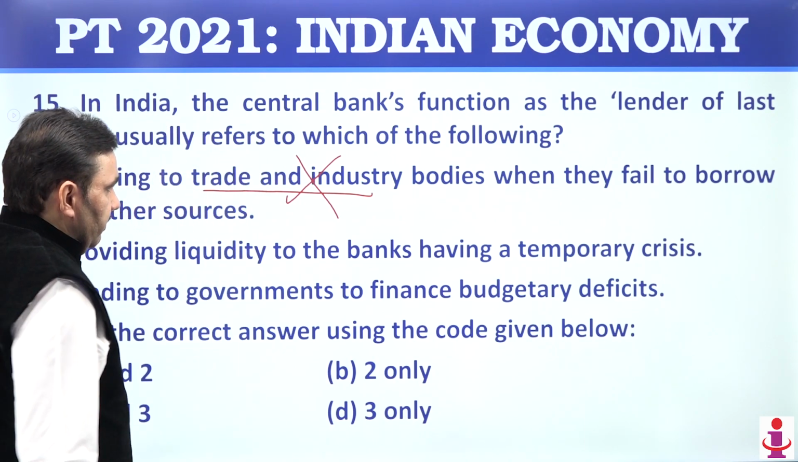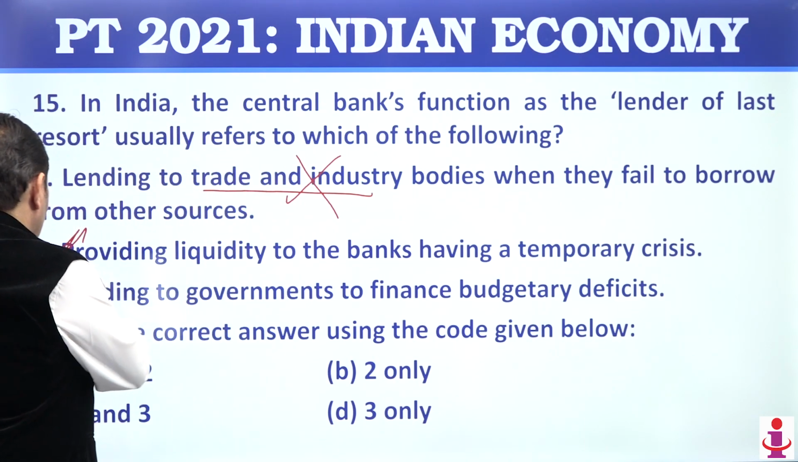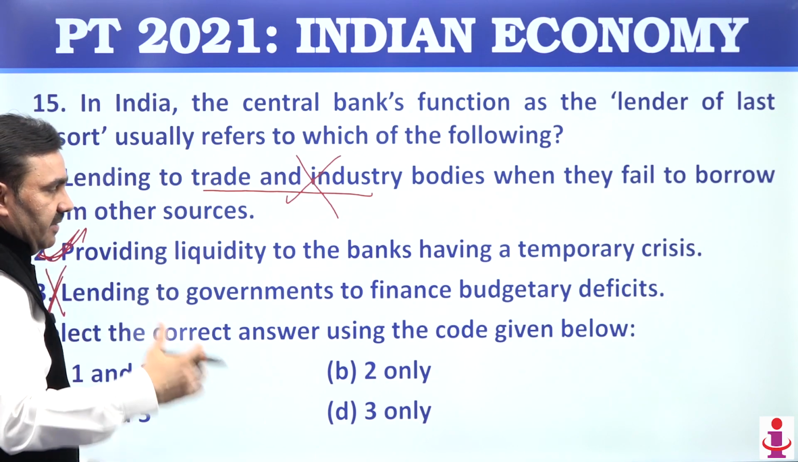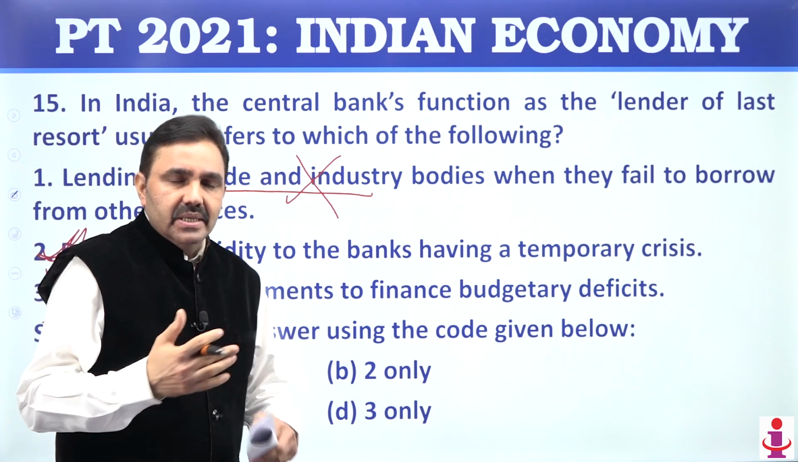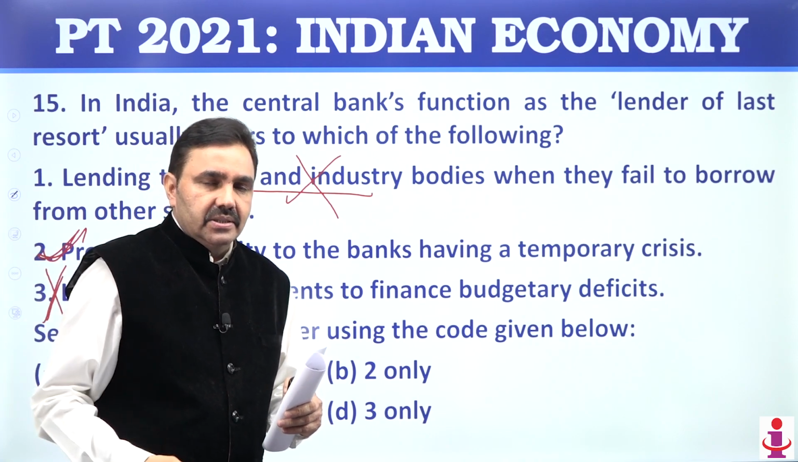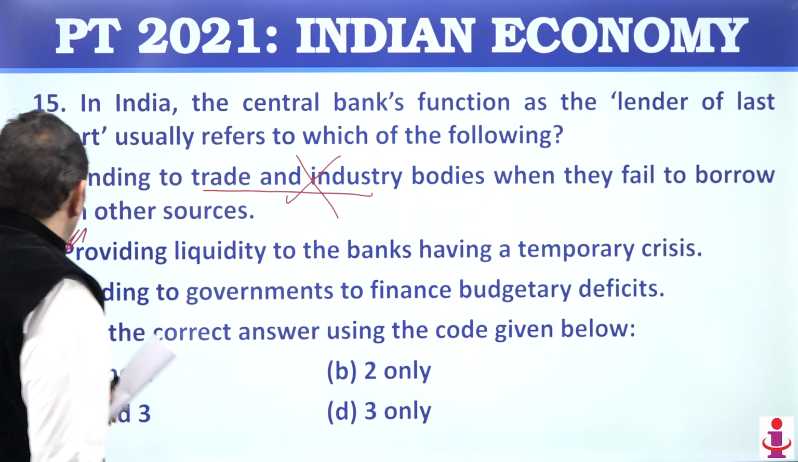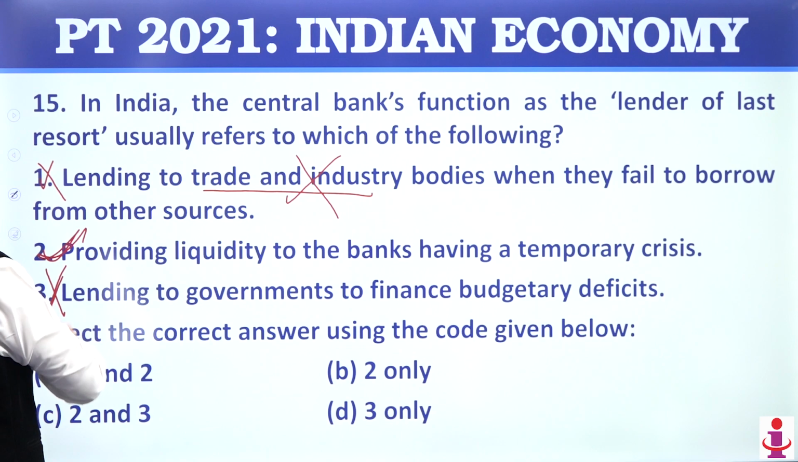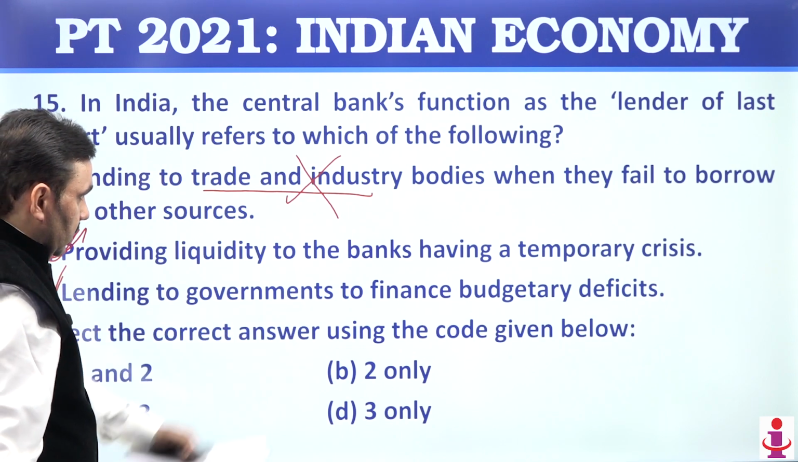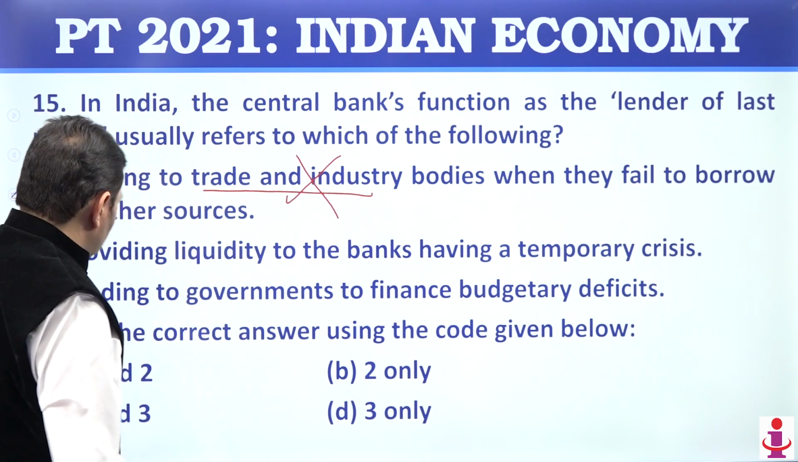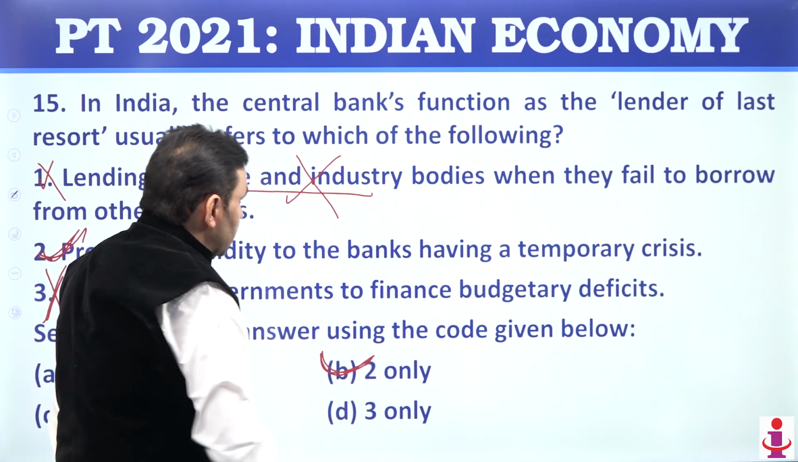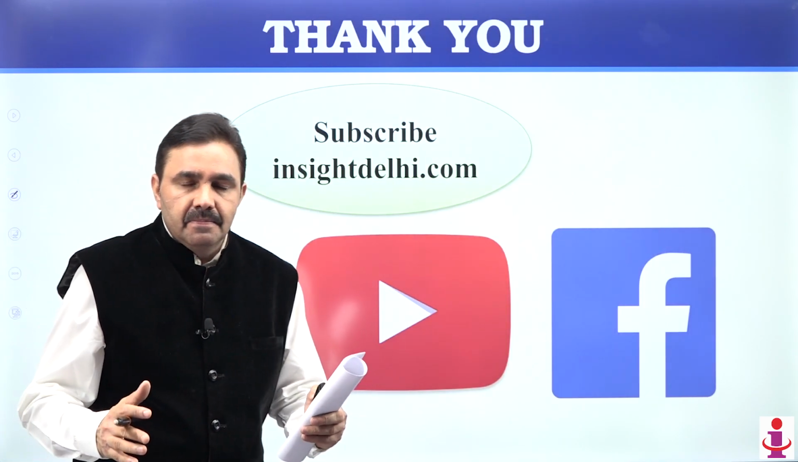Lending to the government to finance budgetary deficit. Nowadays, RBI does not finance budgetary deficit. RBI buys government securities only from secondary markets. So that is not available right now. So 1 is wrong, 3 is wrong, 2 is right. You have to choose the correct one. So 2 only. So these were the questions related to economy.